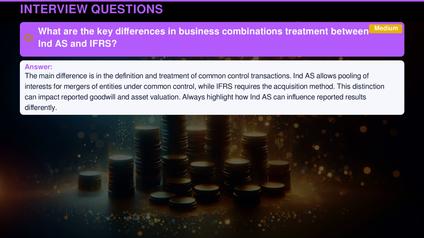The main difference is in the definition and treatment of common control transactions. Indian accounting standard allows pooling of interests from mergers of entities under common control, while International Financial Reporting Standards requires the acquisition method. This distinction can impact reported goodwill and asset valuation. Always highlight how Indian accounting standard can influence reported results differently.